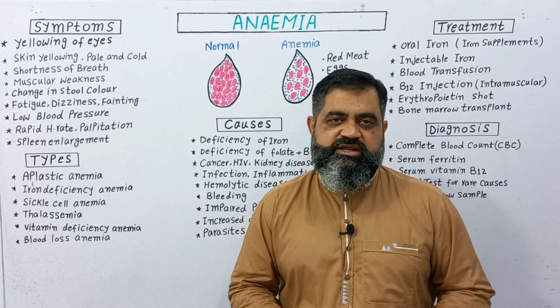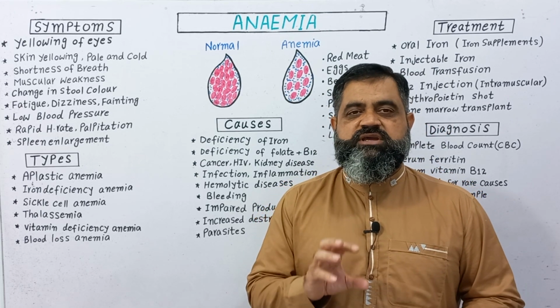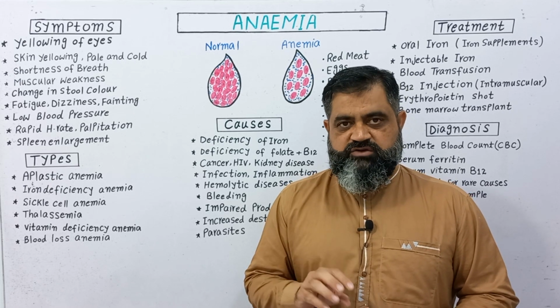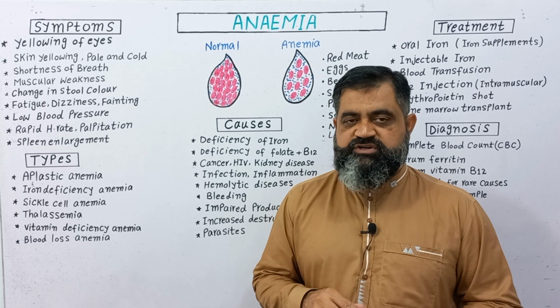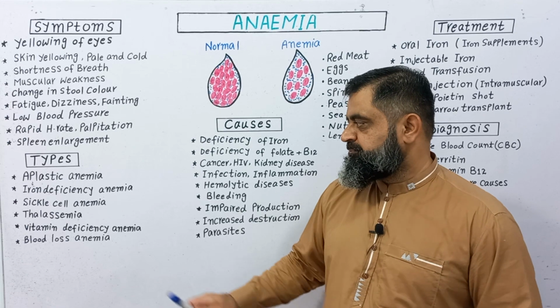Thalassemia is also a genetic disease. In this disease, there is a problem in the stem cells in the bone marrow where faulty red blood cells are formed, which are not able to perform their proper function, which is to carry oxygen from lungs to different parts of the body.